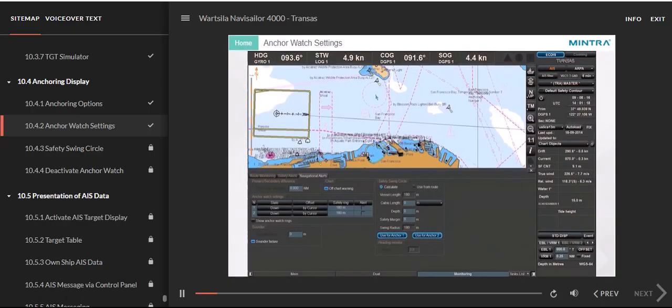Anchor Watch Settings. There are 2 anchor watch rings available, which can be displayed at the same time. Click on the cells under Safety Ring and enter the required radius in meters. They can be linked with an alarm via the corresponding checkbox.